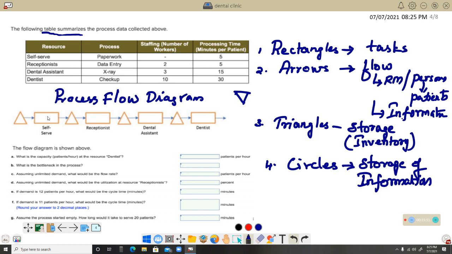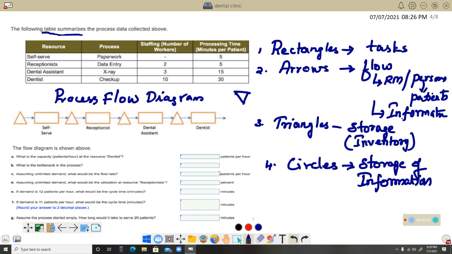So you can see the diagram is represented over here. This is the way we go. And some of the major questions you can see over here: what is the capacity, patients per hour, at the resource dentist? What is the bottleneck in the process, etc.? A lot of questions are there. Assume that the process starts empty. How long would it take to serve 20 patients?